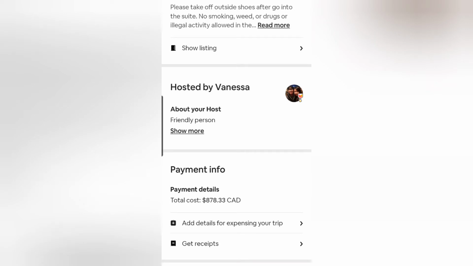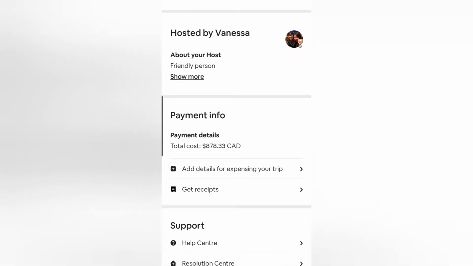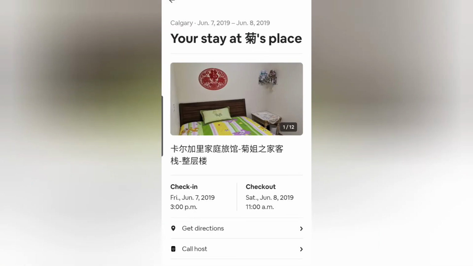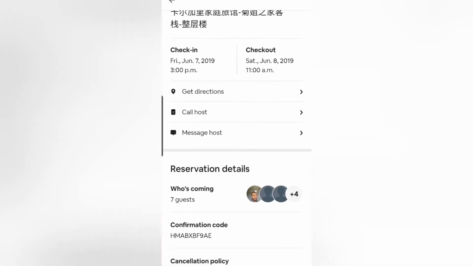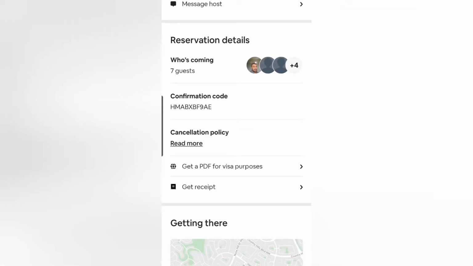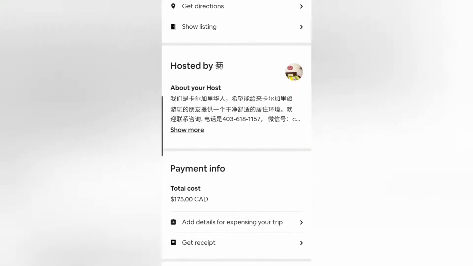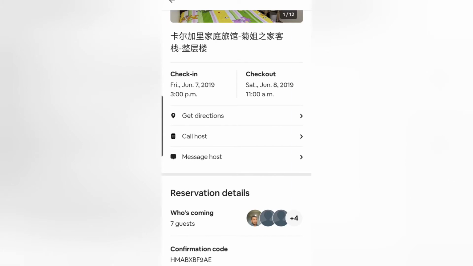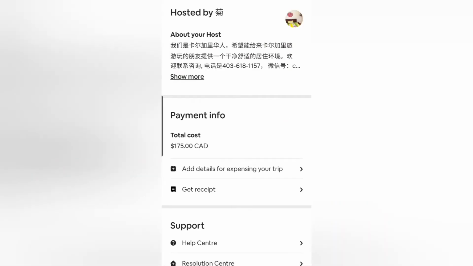So that's the other one here. It's in Calgary also, and this one is from 2019, June 7. We were a big family, a 7-person family, and we stayed, I think, a day or so. I forgot, but, so Friday check-in June 7. Oh yeah, just one day. So you can see $175, which is a really great deal for a 7-person family, and it was really wonderful.